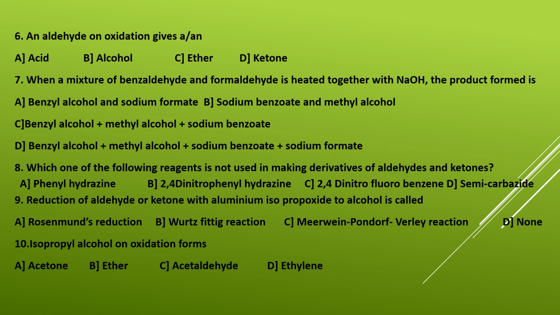So what is the correct answer? Option C is the right answer, that is 2,4-dinitrofluorobenzene. 9th question. Reduction of aldehyde or ketone with aluminium isopropoxide to alcohol is called as?